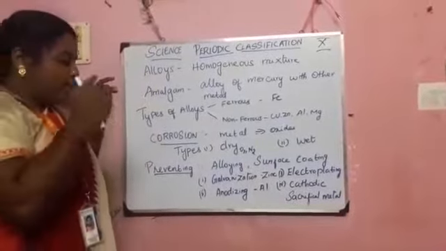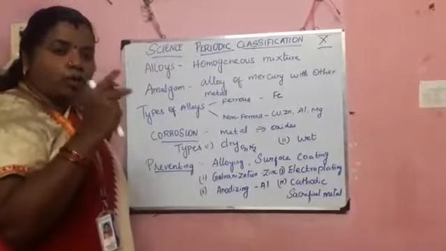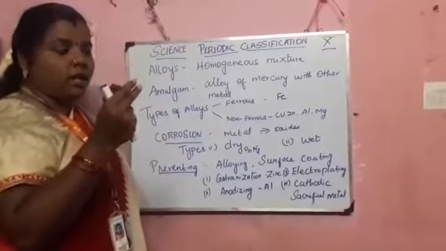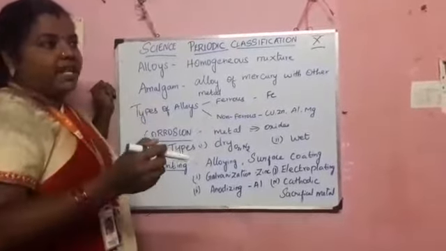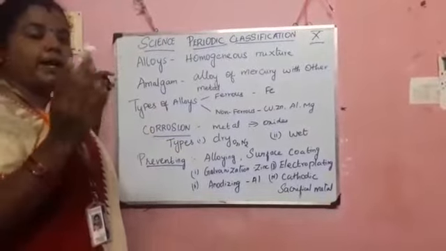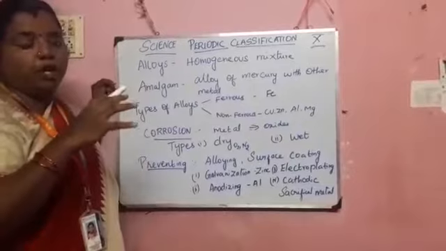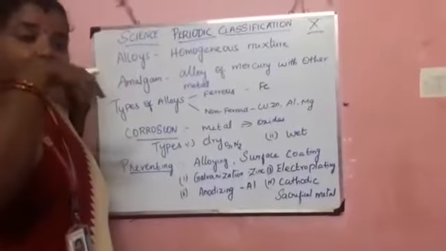I told you, surface coating means we have to coat one metal over the other metal. First we have to consider which is the important metal. For example, between gold and copper, the most valuable is gold, so we have to protect the gold.